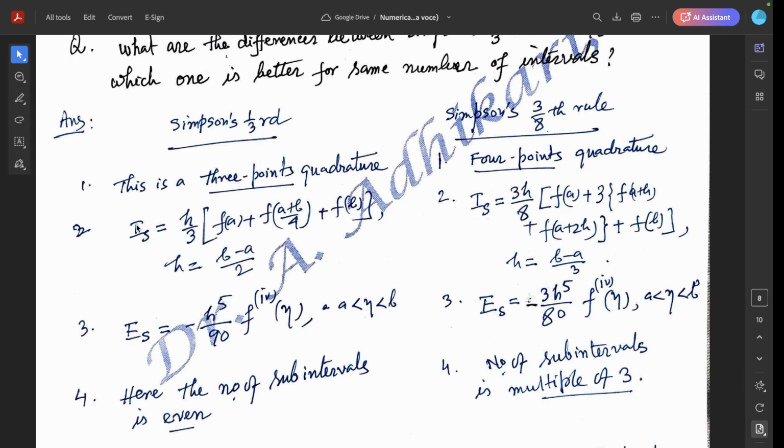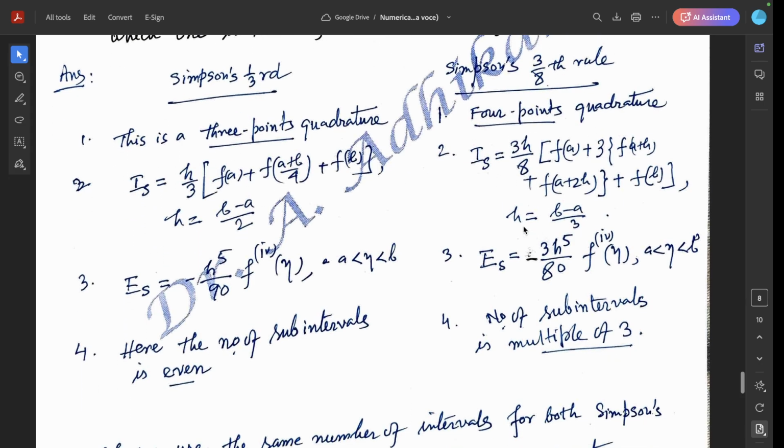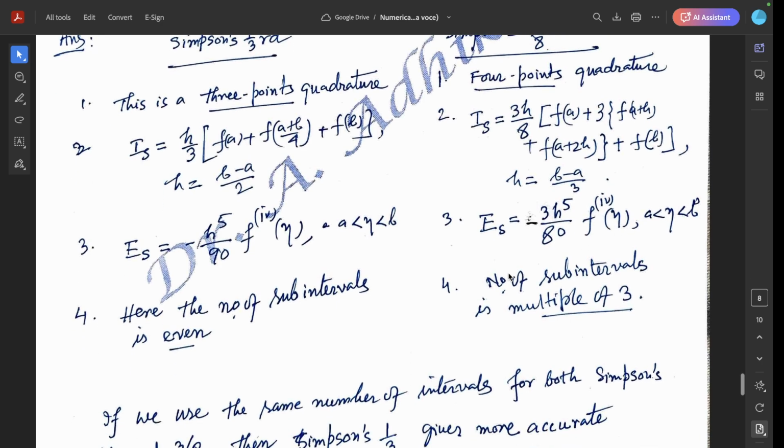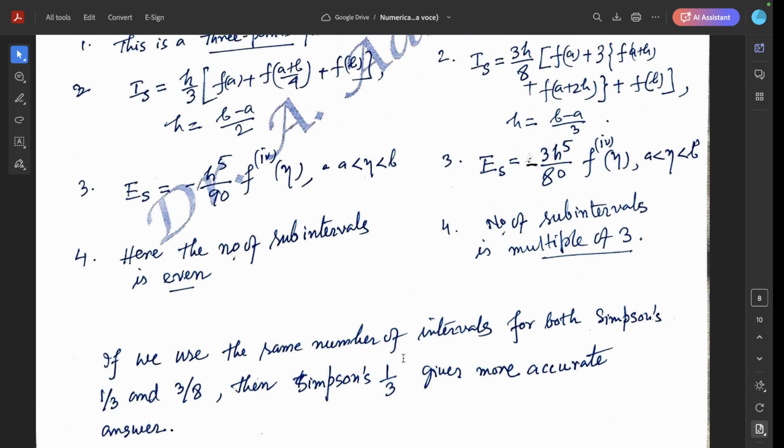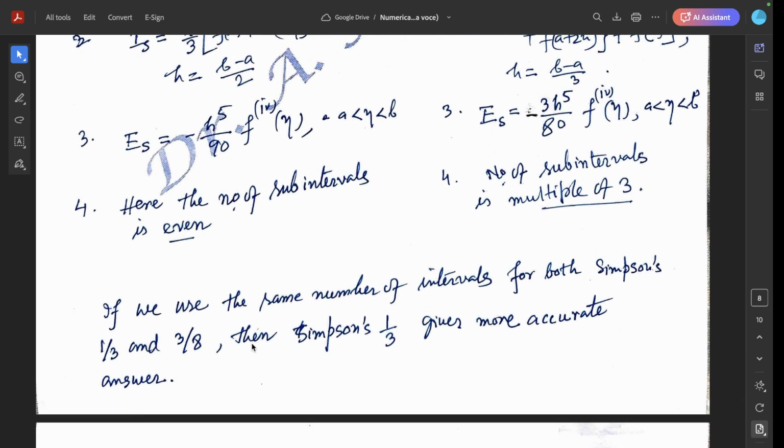The error terms are minus h to the power 5 by 90 times the fourth derivative, and minus 3h to the power 5 by 80 times the fourth derivative. In the first, the number of subintervals is even, and in the second, it is a multiple of 3. If we use the same number of intervals for both, Simpson's 1/3 gives the more accurate answer.